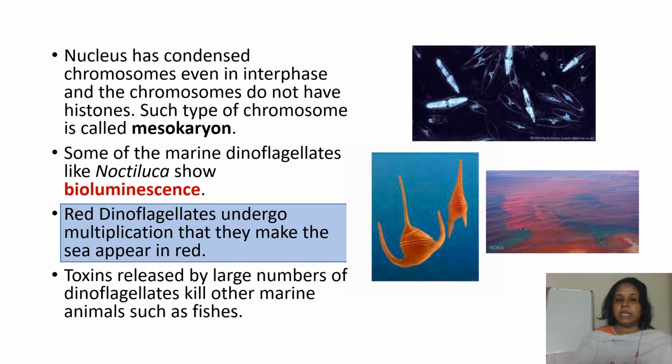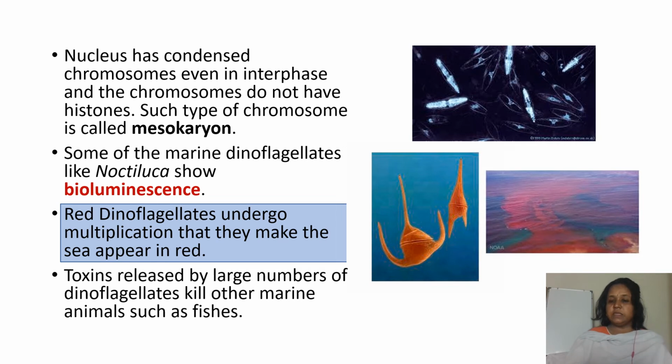Some of the marine dinoflagellates like Noctiluca show bioluminescence. See in the top picture, you can see the bioluminescence effect of the Noctiluca. Here it's showing like a glowing effect in the sea. Next, the red dinoflagellates undergo multiplication so that they make the sea appear red.